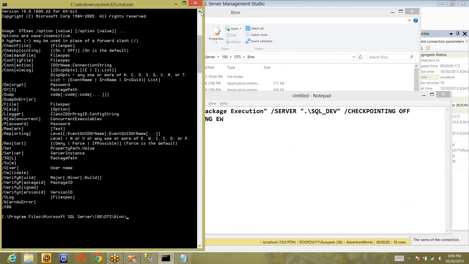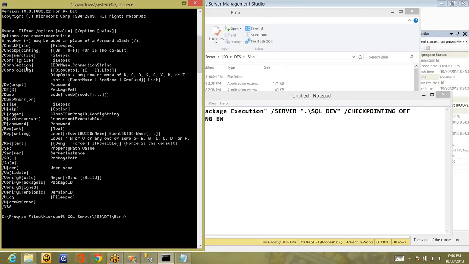And even I have not used most of the options here. I will try to give you clear information on what these options are. So checkpoint file is the file where the checkpoint is stored. And checkpointing, if you want to turn it on or off, you can set it. By default, it is on. If you specify the file, it will go and get the values from the file. And command file, I've never used, and config file. If you want to add any config file which is not part of the package, if you want to add an extra config file, then you can use this config file option here.